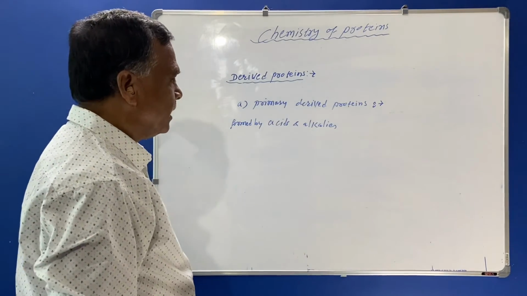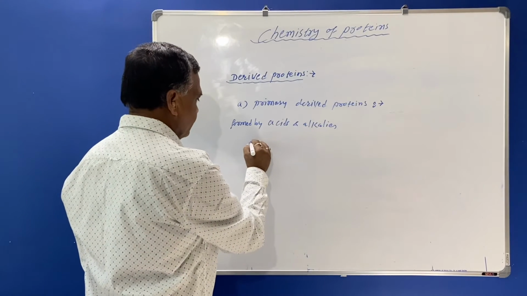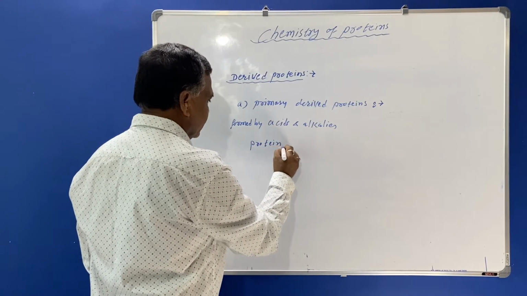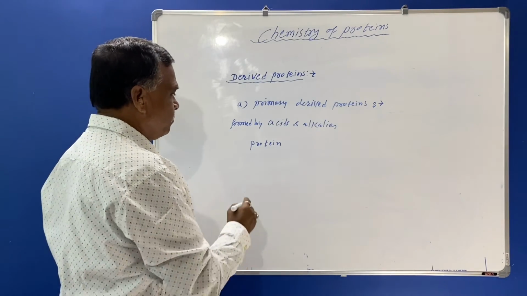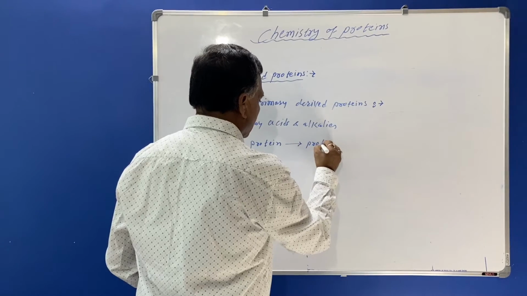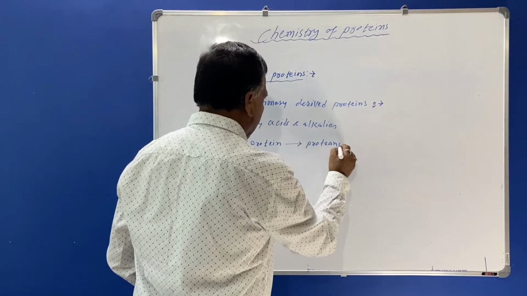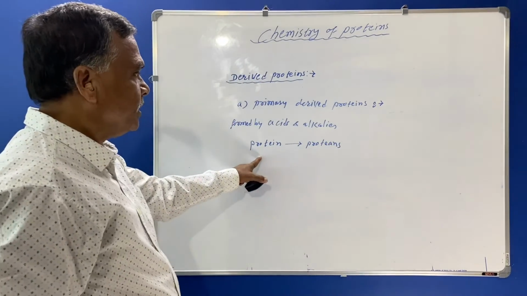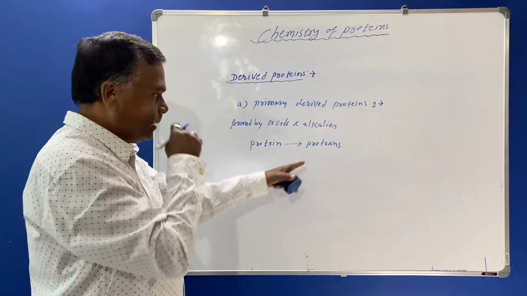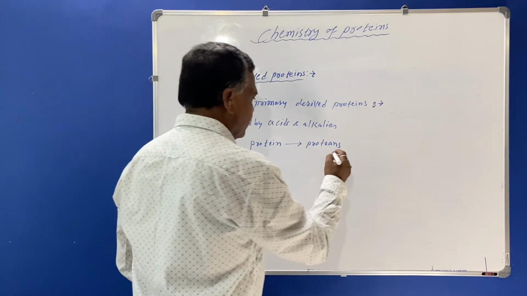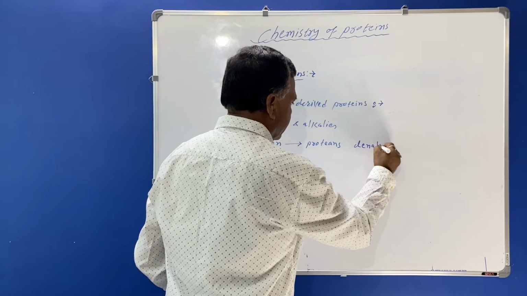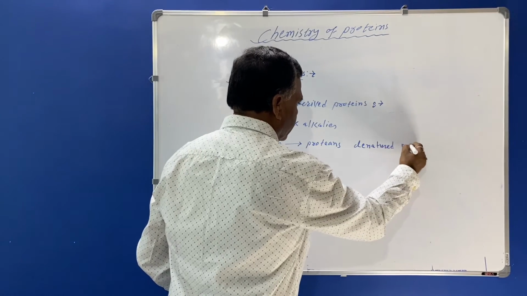For example, when protein is treated with acids and alkalis, formation of proteins will be there, and these proteins are also known as denatured proteins.